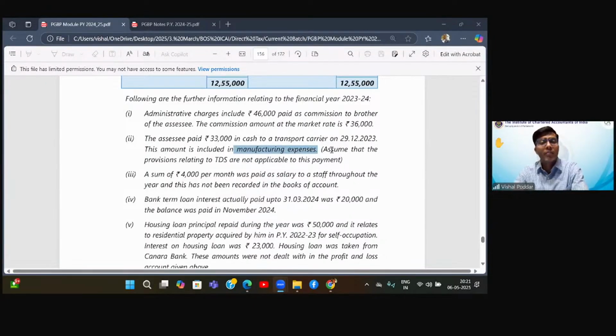Now, since the limit is 35,000 and your amount paid is within the limit, even if it is paid in cash, nothing is to be done, nothing to be added. But again, we will write a note in the explanation saying that 40A3 requires that if any amount of expenses exceeding 10,000 in a day is paid in cash, it has to be disallowed. However, for payment of transport charges, the limit is 35,000. Since in the given case, the payment is only 33,000, it is well within the limit, hence nothing has to be disallowed.